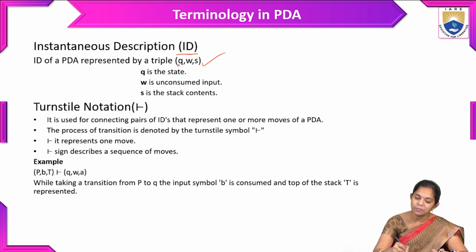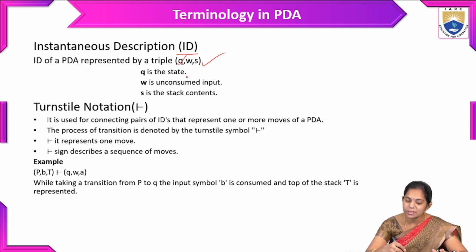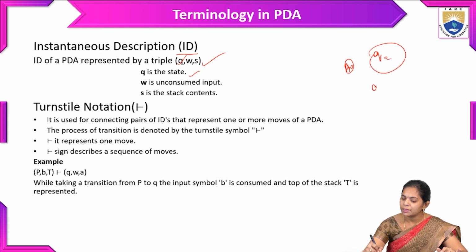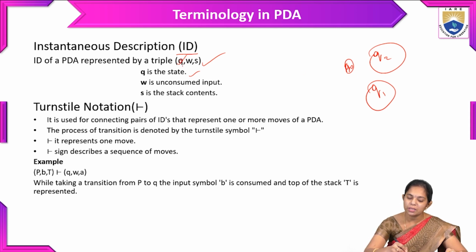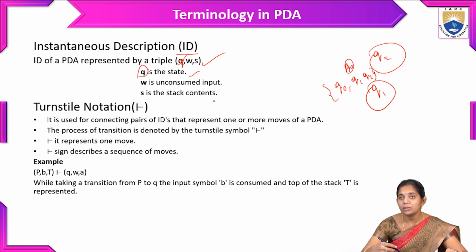The first one is Q, the state. Just as in finite automata we have states like Q0, Q1 and Q2, here also Q is the state symbol. W is the unconsumed input.